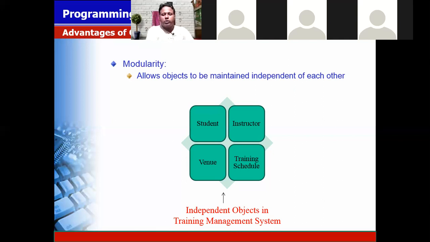It allows the object to be maintained independent of each other, like the student, like it is not possible for a single person that you have to develop the whole program alone. एक ही साथ आप खुद एक प्रोग्राम नहीं बना सकते हो, तो you have to break this program into smaller parts. So that is called the modularity. Breaking down the complex program into smaller units is called the modularity.